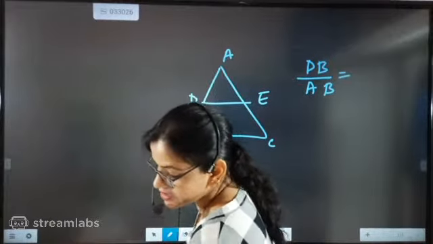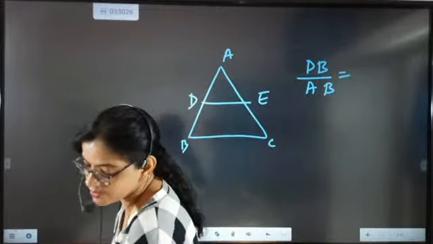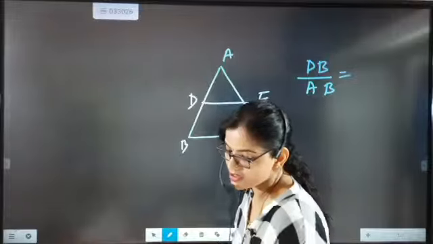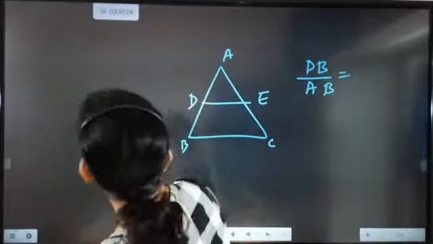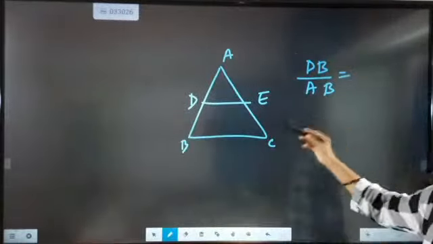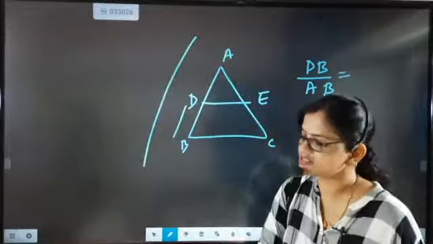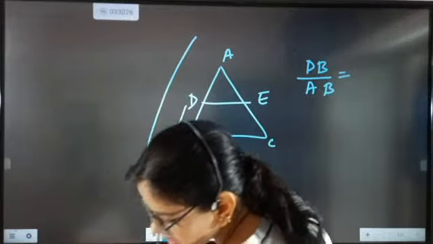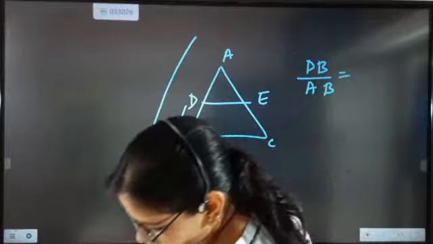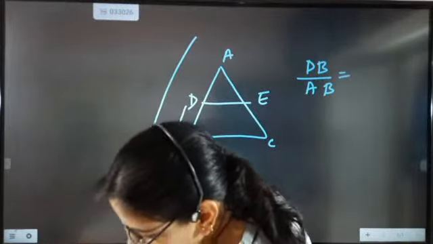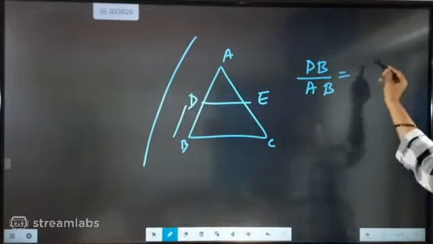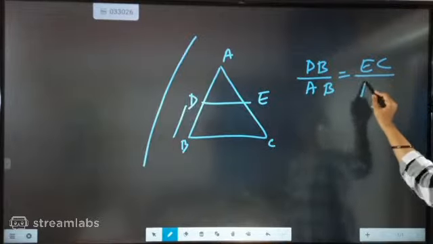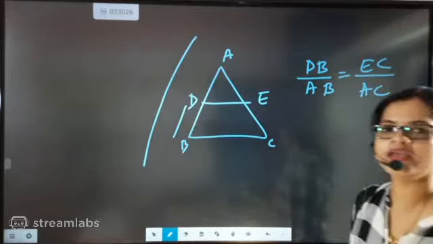Yes, this will be similar triangles. This is for all types of similar triangles, beta. Very fast, Kavya. Super. So if DB by AB is there, that means this side by this side is given, then this side, absolute, Ajay. Absolute. This is that level I am wanting. Absolute, beta. So we are not going to waste our time. We will be writing EC by AC. That's it. EC by AC.